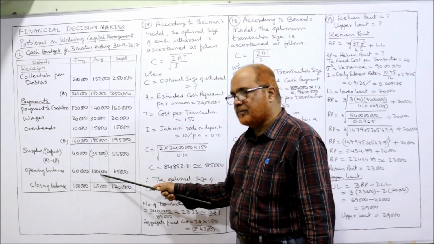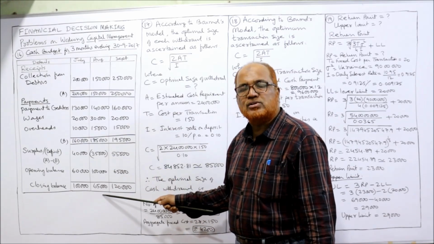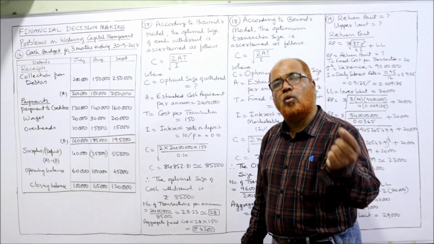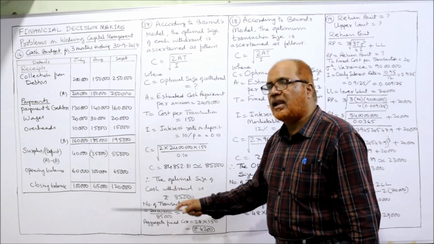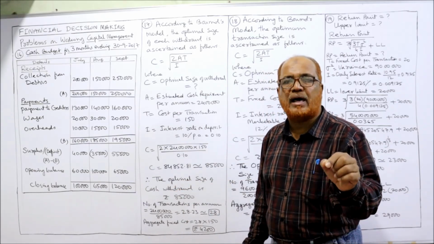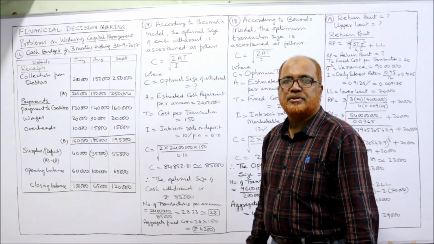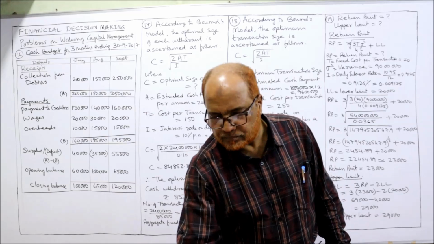So 1 lakh minus 35,000, 65,000 is the closing balance of August. This 65,000 becomes the opening balance for September. Now 55 plus 65, 1,20,000 is the closing cash balance of September. That's it. This is the complete solution of the 16th problem.